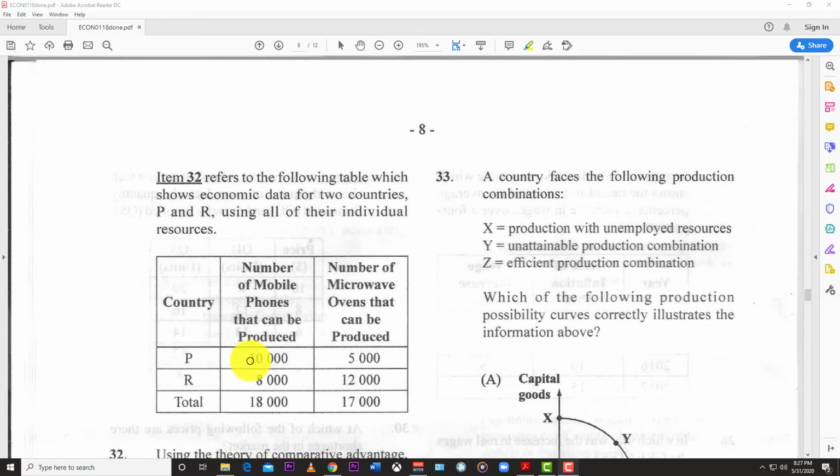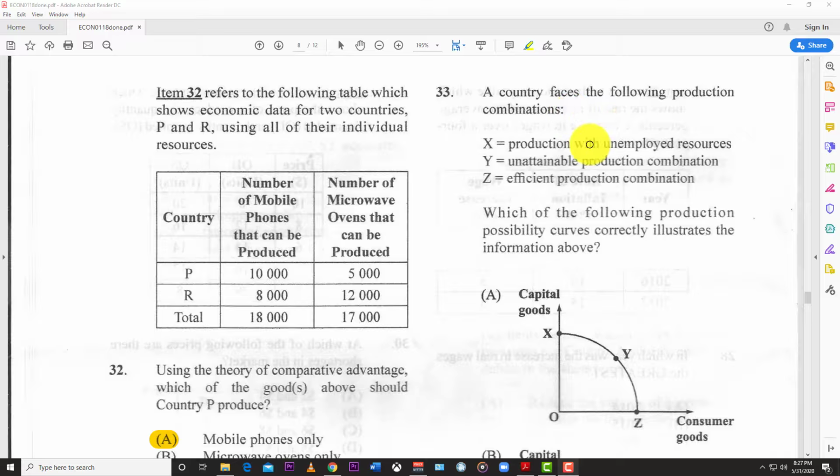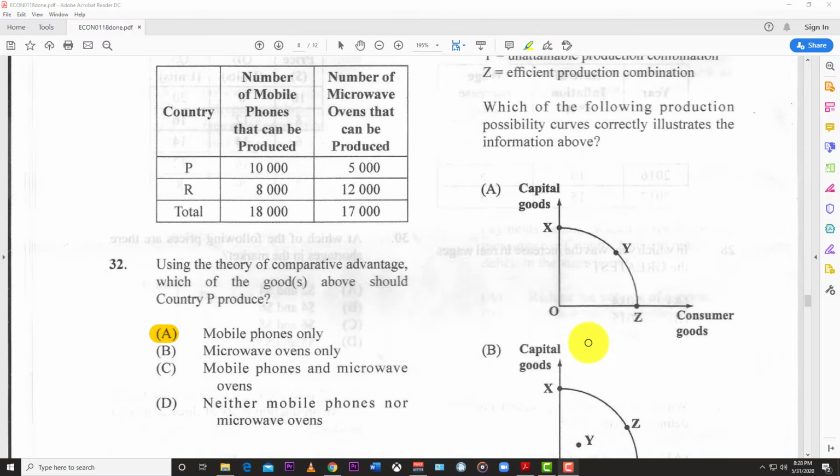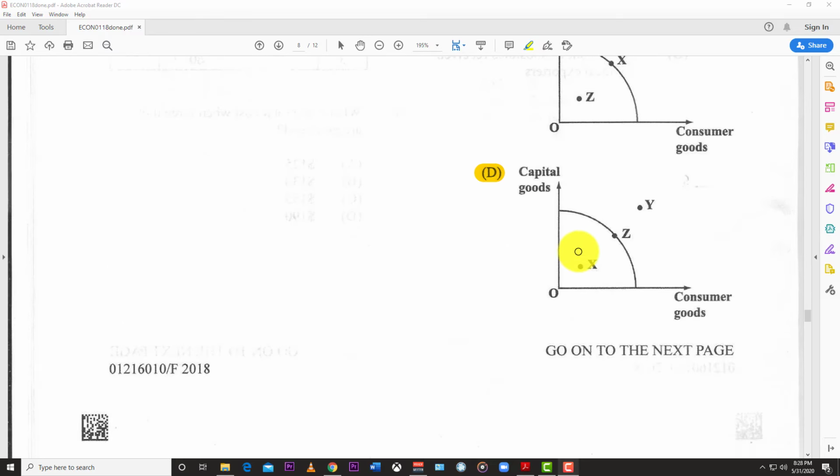Number 33. A country faces the following production combination: X, production with unemployed resources; Y, unattainable production combination; Z, efficient production combination. Which of the following production possibility curves correctly illustrates the information above? We're looking for one that shows X inside, Y outside, and Z on the curve. The best one is D, where X is inside, unemployed resources, Z is efficient, and Y is unattainable.